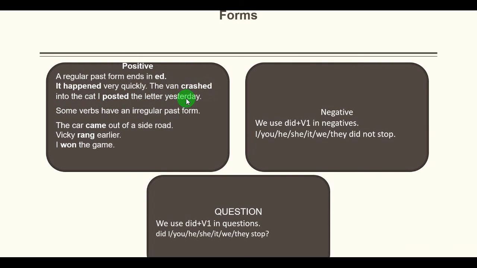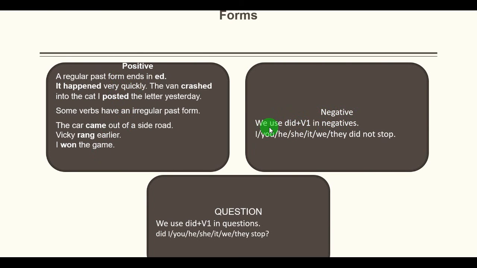I posted the letter yesterday, ed form. So you see, these three sentences are examples of regular verbs. Now here are irregular past forms. The car came out of a side road. Vicky rang earlier. I won the game. So you see, this is the positive form, second form always.